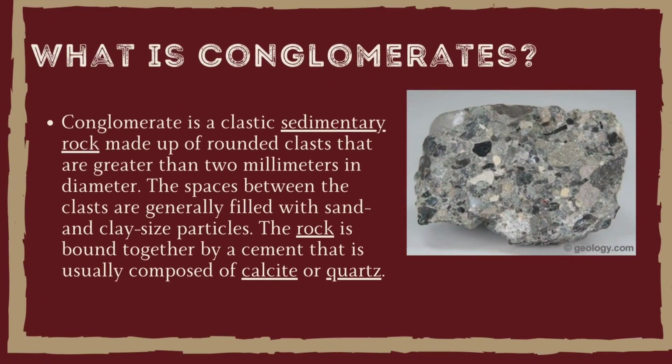So what is conglomerate? Conglomerate is a clastic sedimentary rock made up of rounded clasts that are greater than 2 mm in diameter. The rounding of the clasts shows that the rocks have been transported a long way from their source or on a seaside tied to wave movement. The spaces between the clasts are generally filled with sand and clay-sized particles. The rock is bound together by a cement that is usually composed of calcite or quartz.